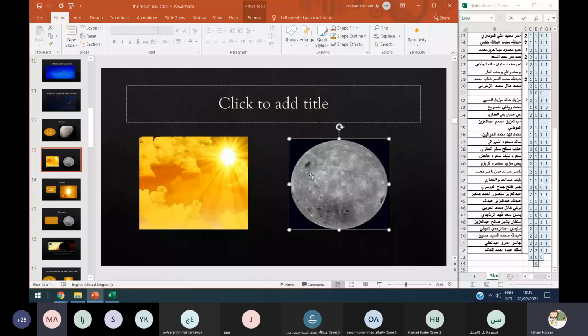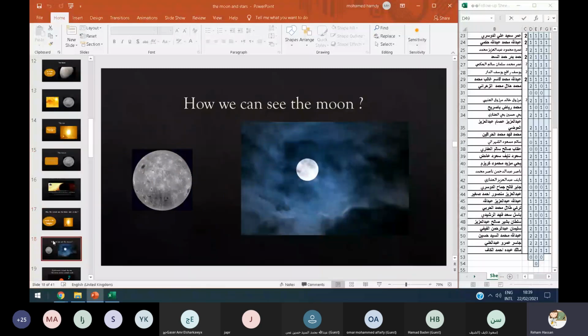How does the sun help the moon? The sun. No, honey, the picture is not clear. Can you leave and join again?